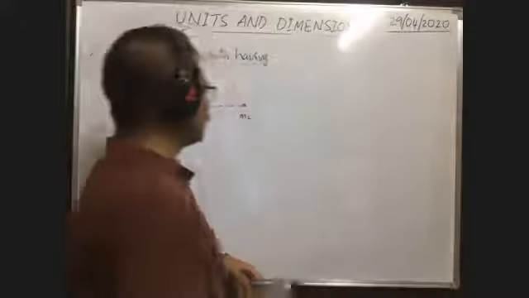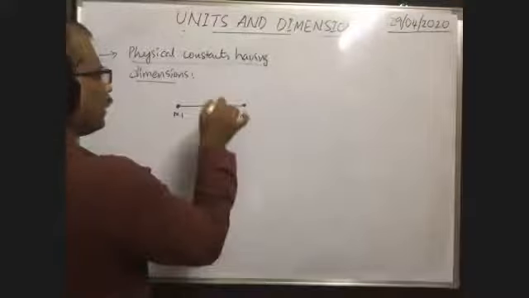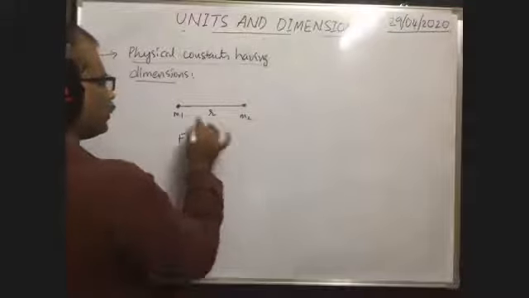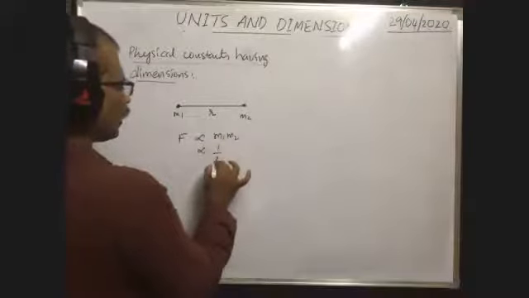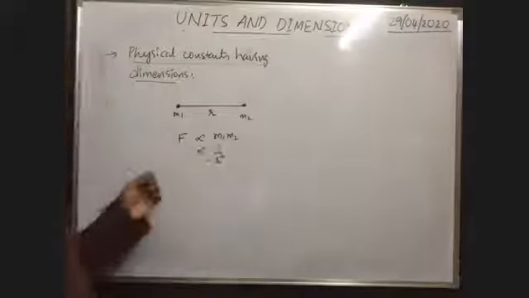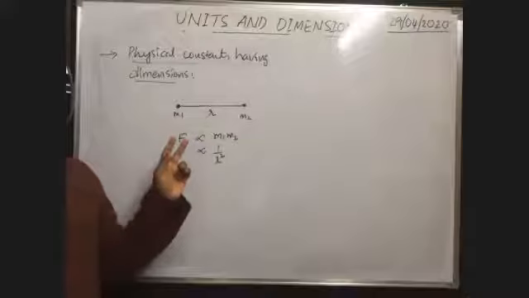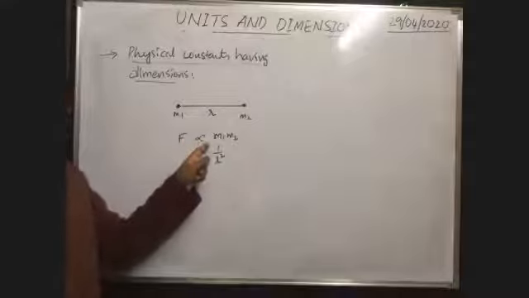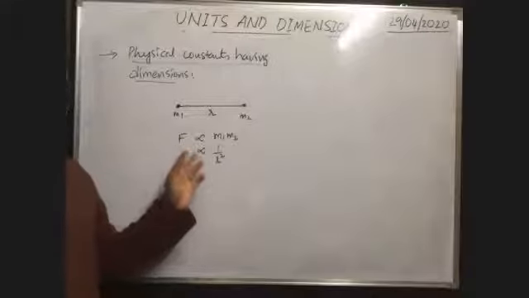So Newton found that the force between two bodies because of their masses, which is called gravitational force, is directly proportional to the product of the masses of the bodies and inversely proportional to the square of the distance between the two bodies. The force between the two bodies because of their masses is called the gravitational force between them. That gravitational force is directly proportional to the product of their masses and inversely proportional to the square of the distance between them.